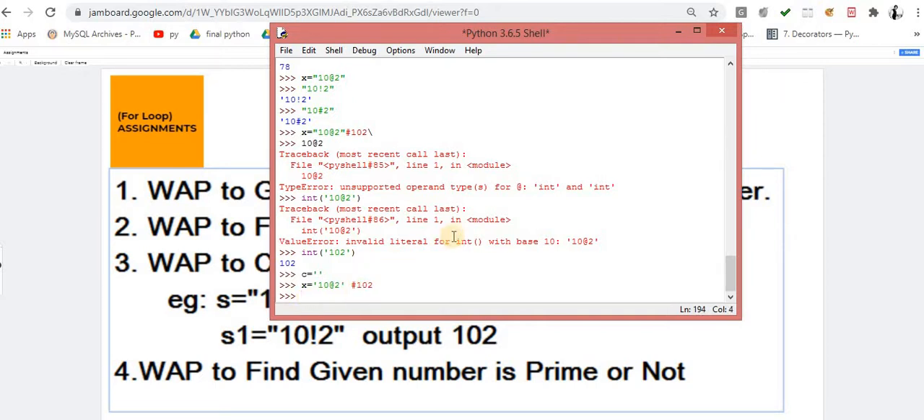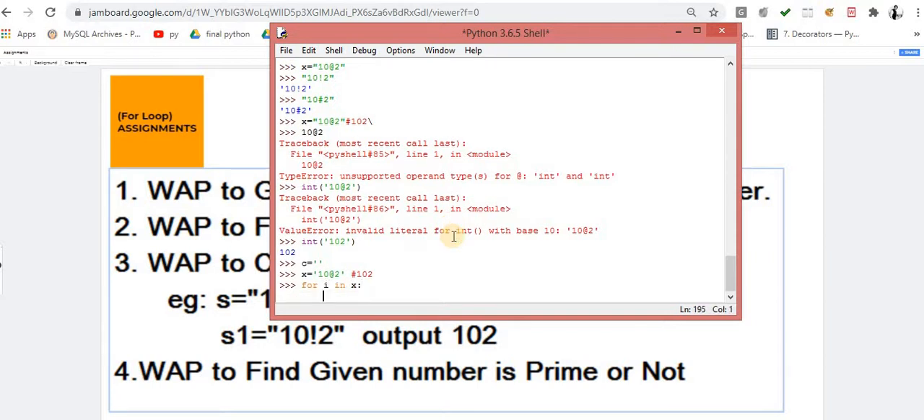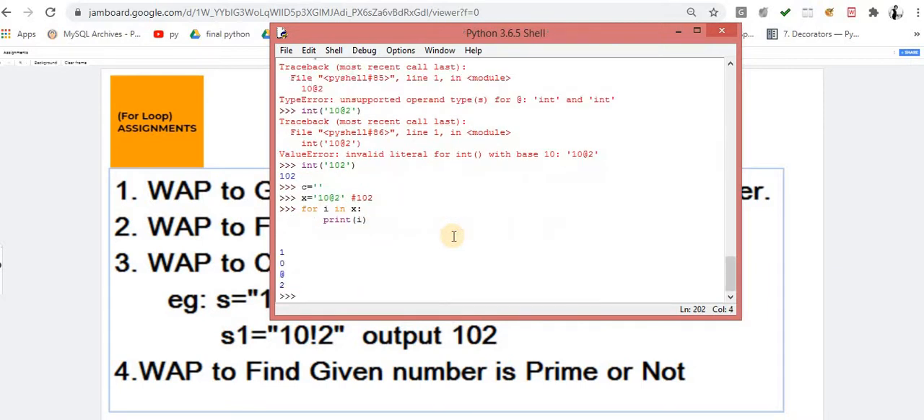So now the picture is, I want to clean it. You have to clean it. For cleaning this data, now observe this scenario. Very simple logic: for i in x. Now if I print i, what will you get? You are getting everything one by one.